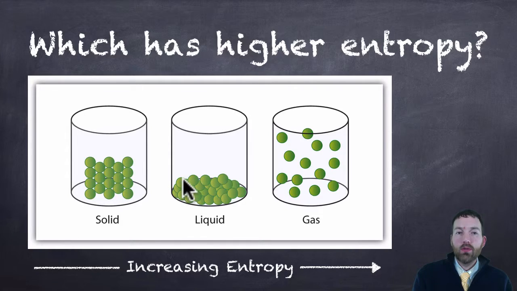Liquids do not. The intermolecular forces are weaker. They're flowing and slip sliding past one another. They're taking the shape of the container. They're moving more than they are in these solids. So this has more entropy than a solid.